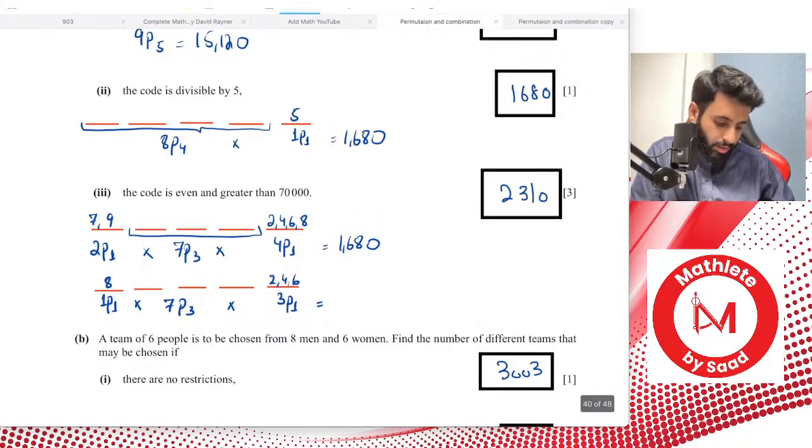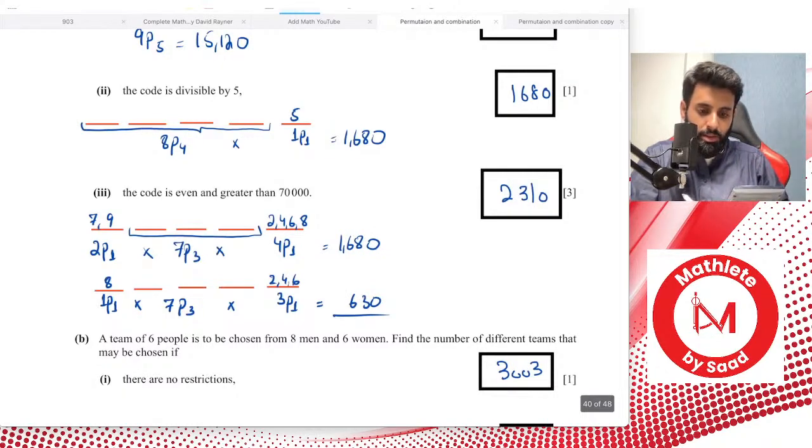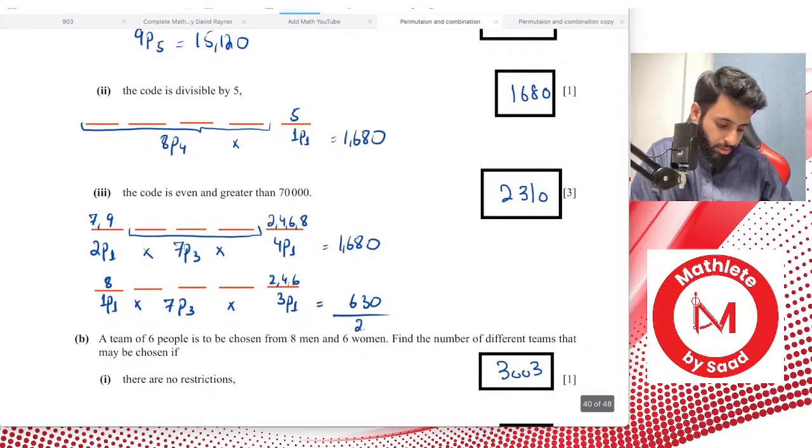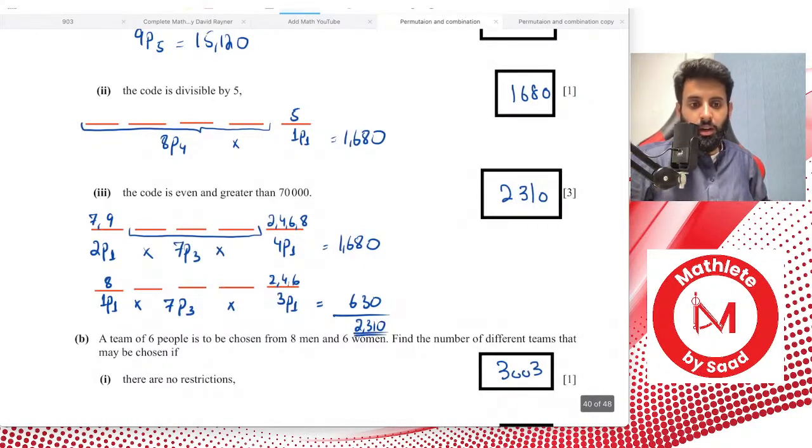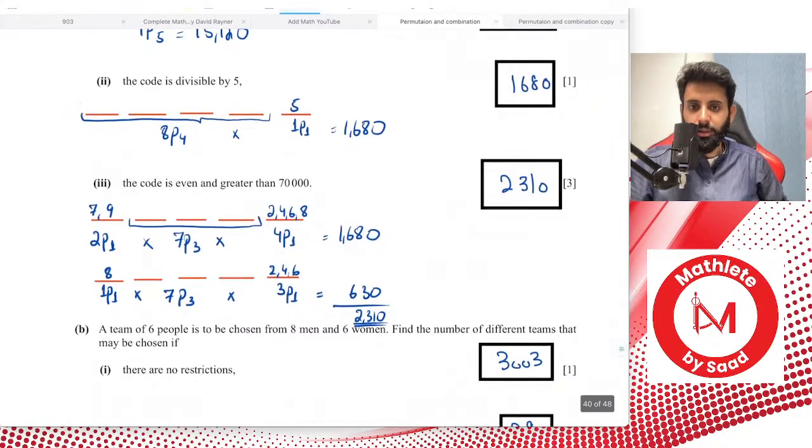That's 630. Now what do we do? We sum them up. Let's see what we get. 1680 plus 630 is 2310. And there you go, fellas. That's your final answer.